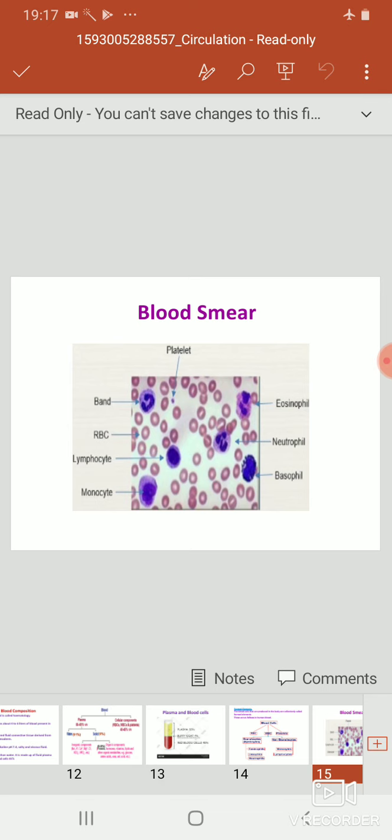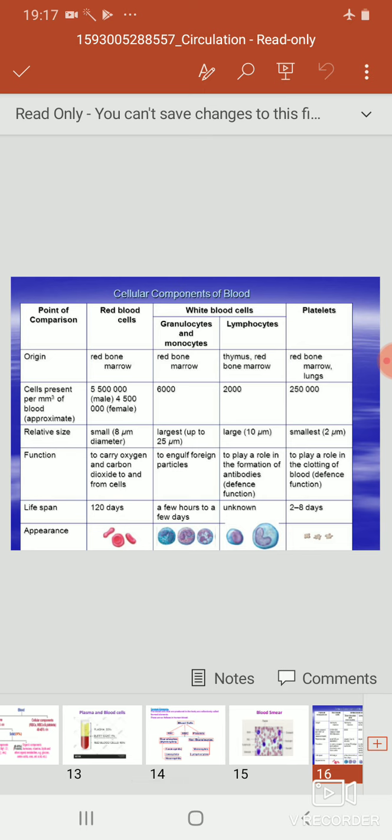This diagram is showing a blood smear that has been prepared, and in that blood smear also we can observe the different types of cells present in blood, that is the RBCs, platelets, eosinophil, neutrophil, basophil, monocyte. Now let's start with the different cells, their origin, normal range, function, lifespan. Now first is the red blood cells.